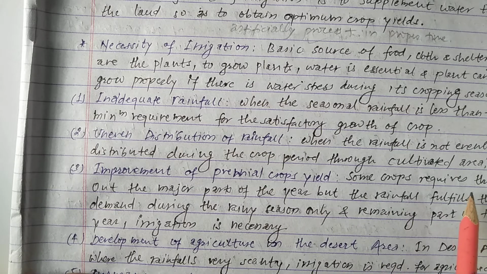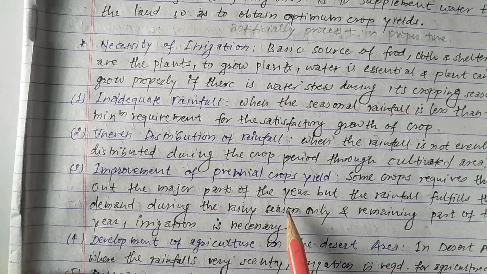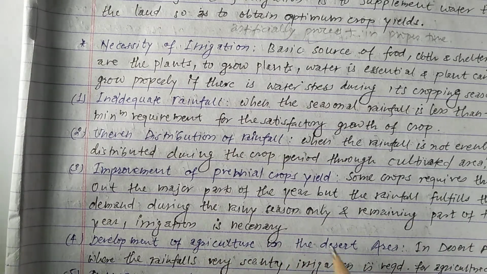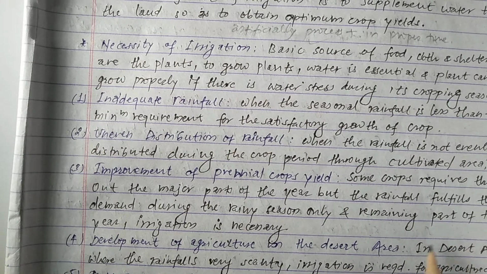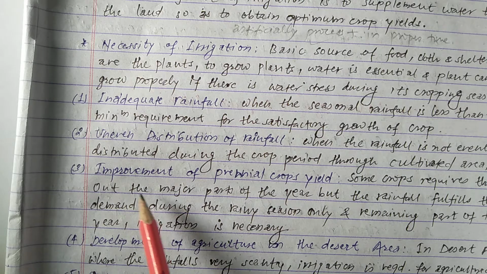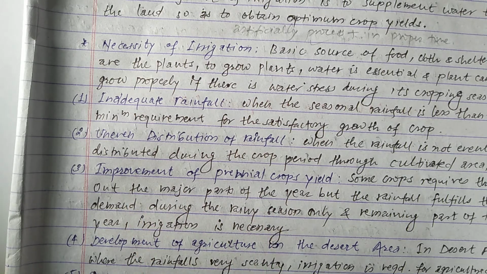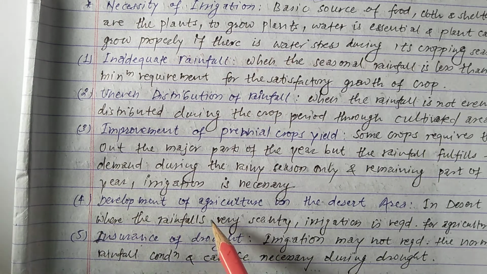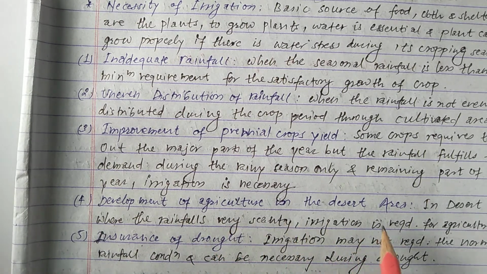And third one is improvement of perennial crops yield. Some crops require water throughout the major parts of the year, but the rainfall fulfills the demand during the rainy season only, and for the remaining part of the year irrigation is necessary. So this is the third point, improvement of perennial crops yield. And fourth point you can see here, development of agriculture on the desert area.